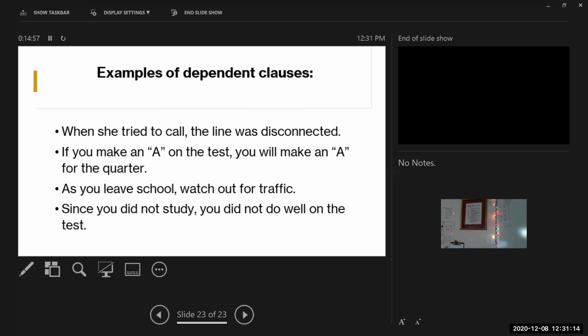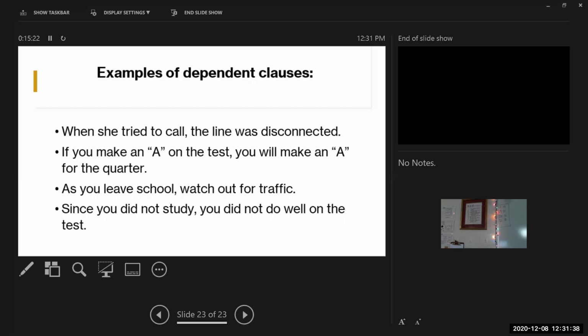So when I start a sentence with it, I'm going to create a dependent clause, and here's the dependent clause: when she tried to call. So that's what's got to be set off. The comma comes at the end of the dependent clause. That makes sense? So here is actually the real sentence: the line was disconnected. So, when she tried to call, comma, the line was disconnected. But when she tried to call, it's not a sentence. It's dependent. It's got to have the rest of it.